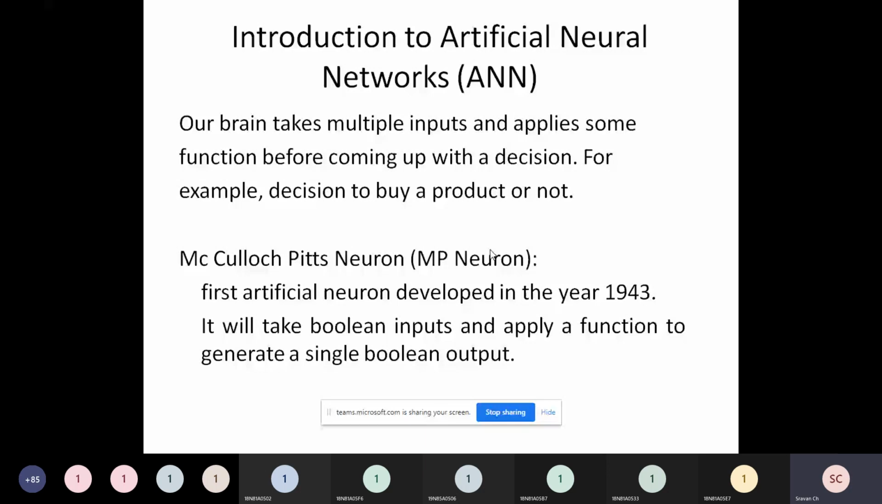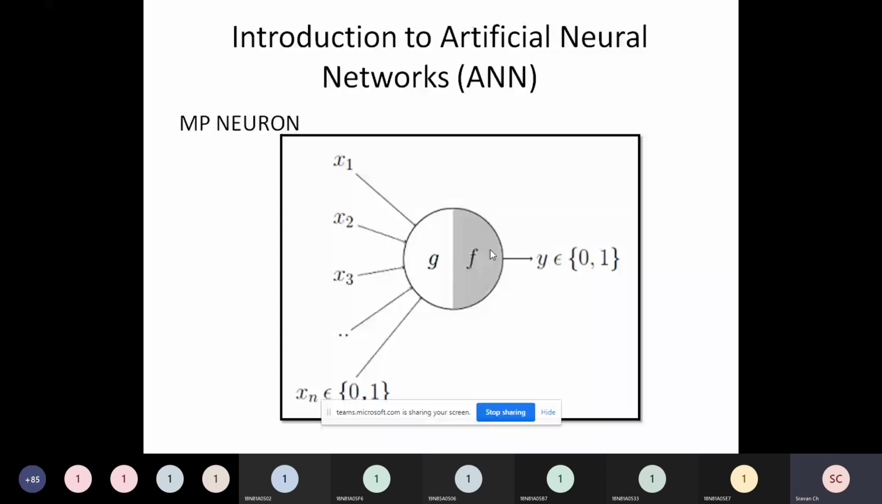What this artificial neuron does is take Boolean inputs, and it applies a function to generate a single Boolean output. This neuron is called the MP neuron, McCulloch-Pitts neuron. So this neuron will look like this. Friends, this is an artificial neuron.